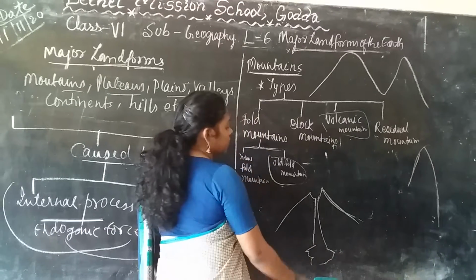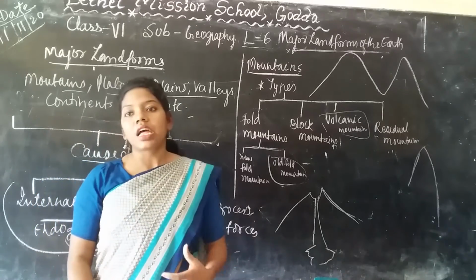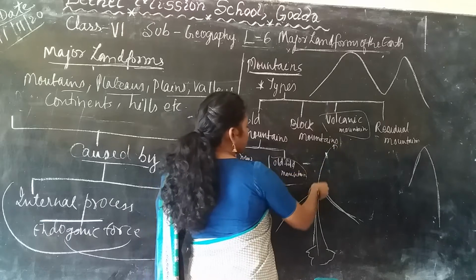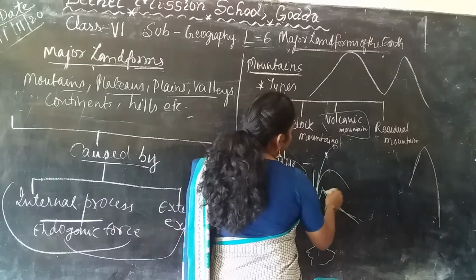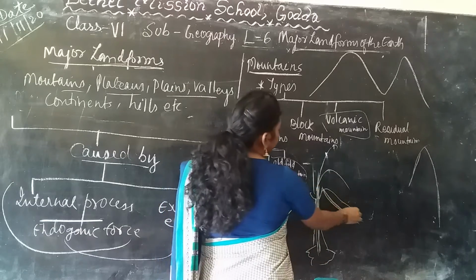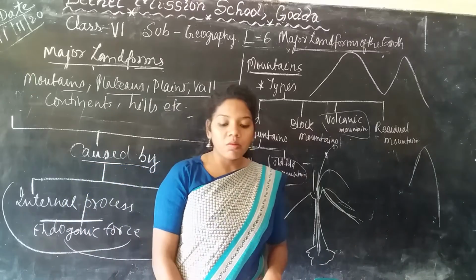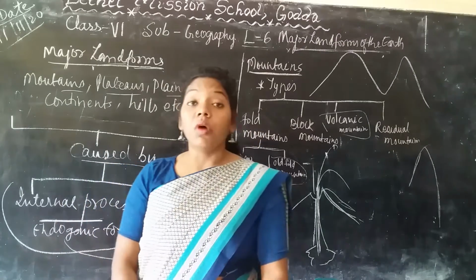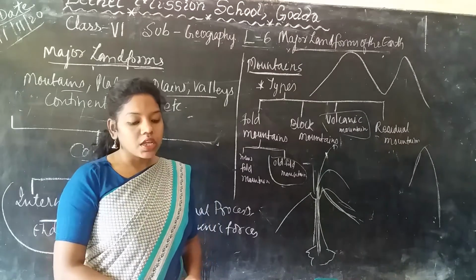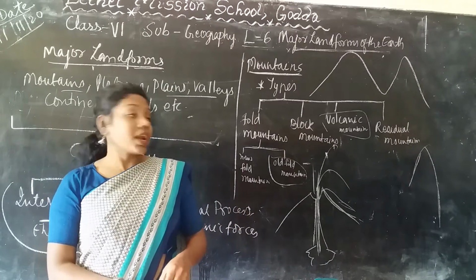Sometimes due to the heat and pressure which it gets from the earth crust and the core, the magma comes out, and it forms lava. Due to that, some mountains are formed, for example Mount Kilimanjaro, then you have Mount Fuji. So there are so many volcanic mountains which are formed due to volcanic eruption.